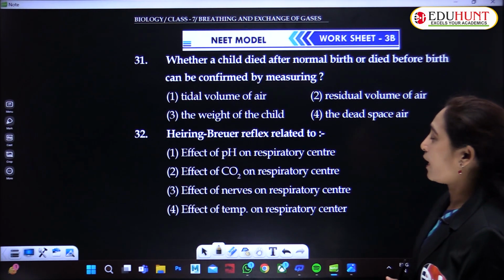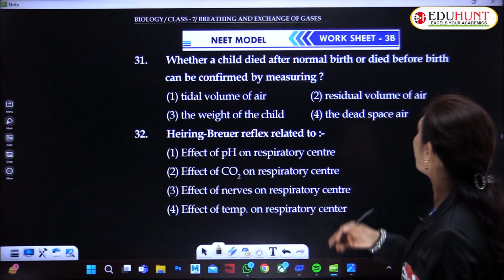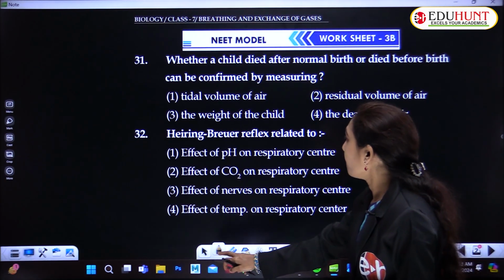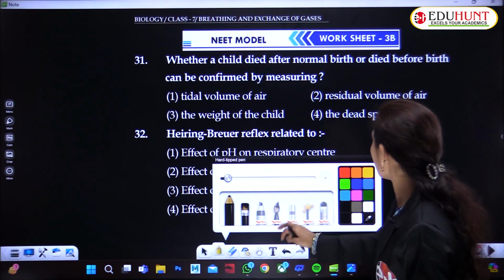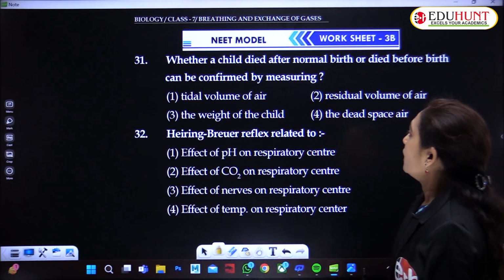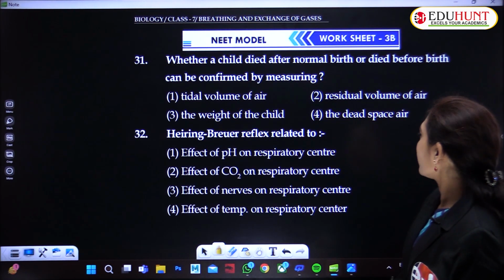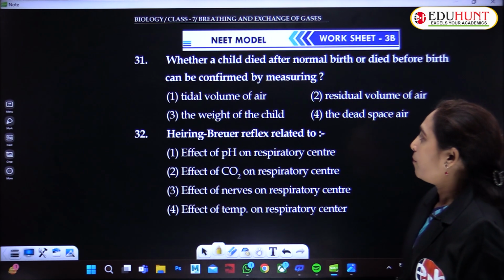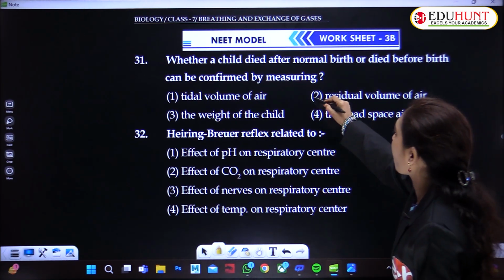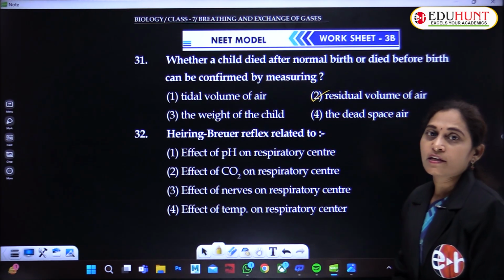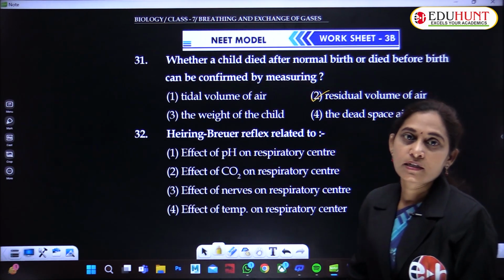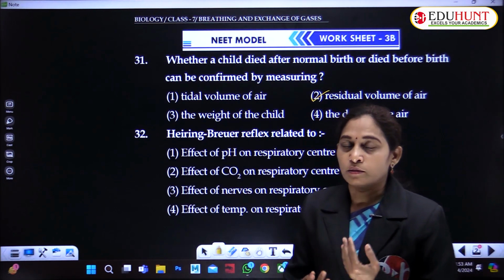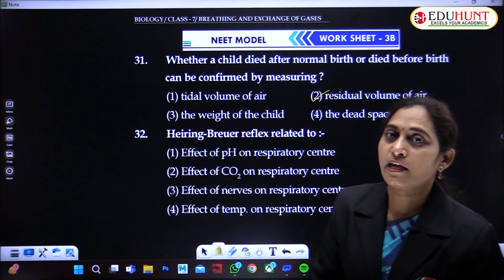Whether a child died after normal birth or died before birth can be confirmed by measuring the residual volume of air. We can confirm whether the child is alive or not.